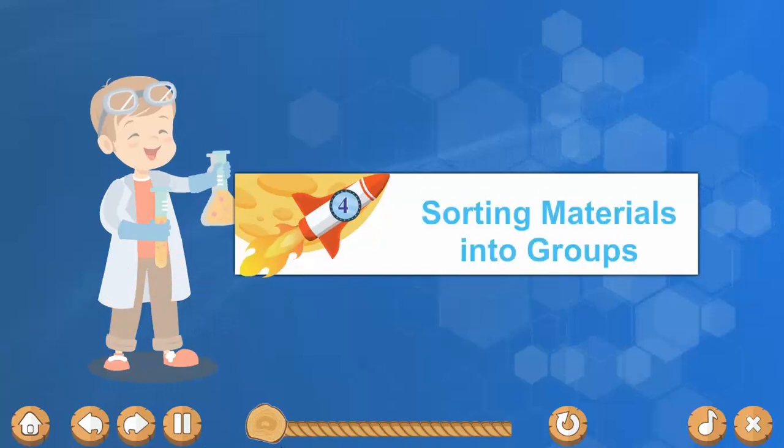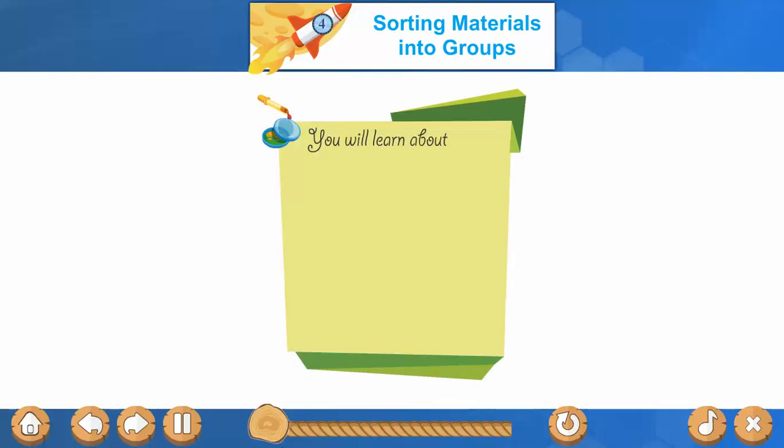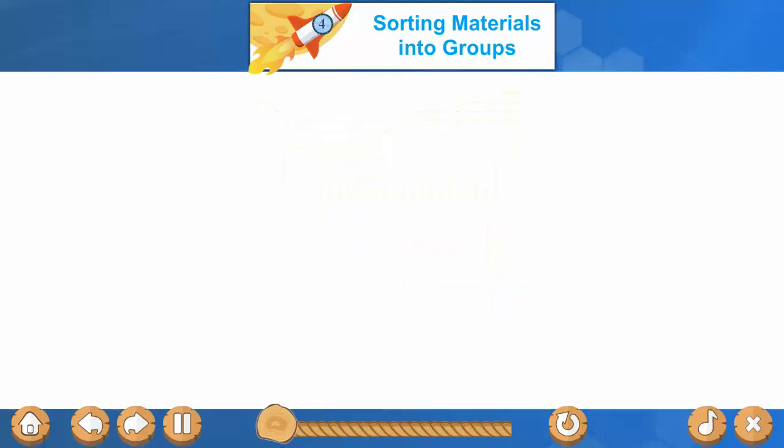Chapter 4, Sorting Materials into Groups. You will learn about things around us. What are things made of? Concept of classification. Properties of materials: appearances, hardness, solubility, density, transparency.